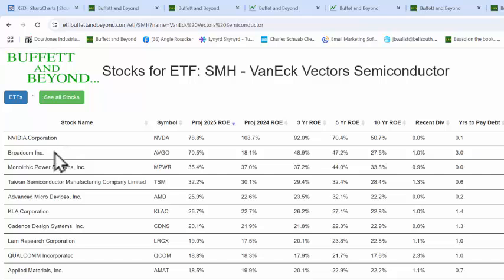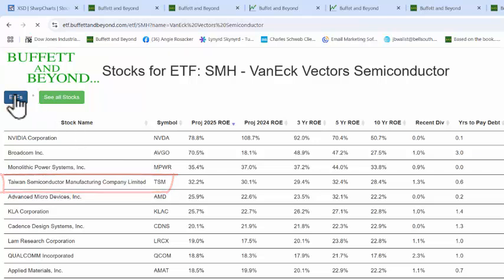We see NVIDIA, we see Broadcom, Monolithic, and then there's Taiwan Semi, because Taiwan Semi is not in the other ETF that we use. So the question that was brought up is, why don't we have Taiwan Semiconductor in our portfolio? And the reason is because when we use the other portfolio, Taiwan Semiconductor wasn't in it.